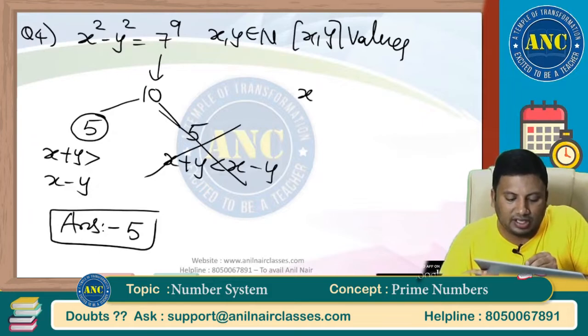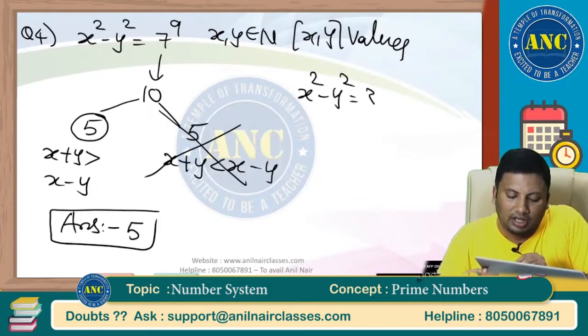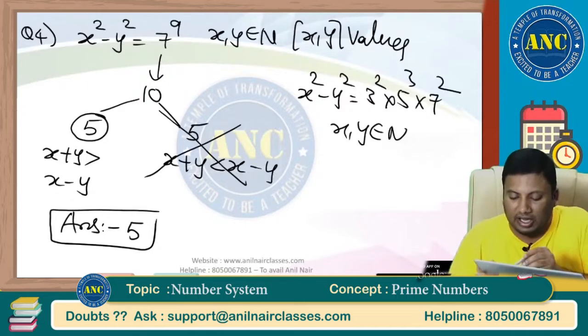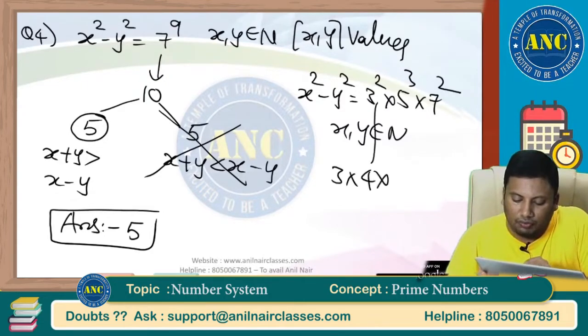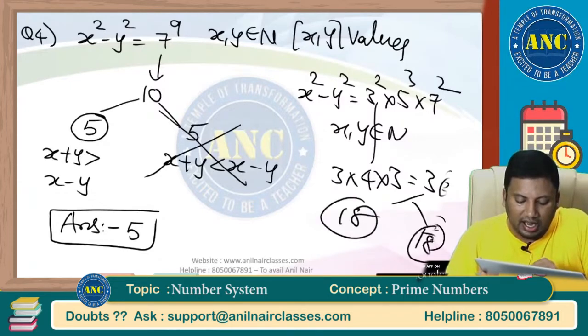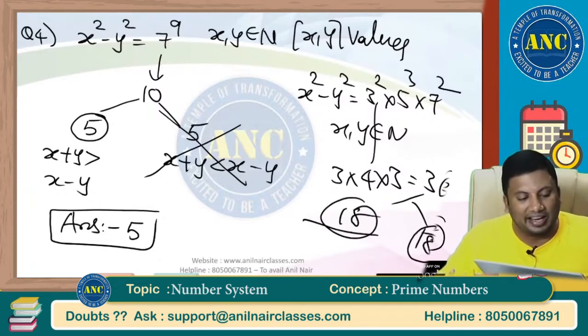Suppose, please solve this question orally: 3 square into 5 cube into 7 square. x and y are natural numbers. Natural numbers only we are discussing. So here it is 3 into 4 into 3, 36. 18 here, 18 here. Answer is nothing but 18. Idea is clear, right?